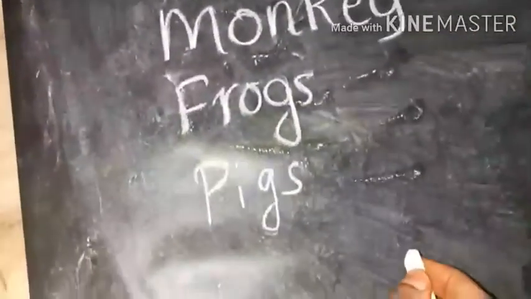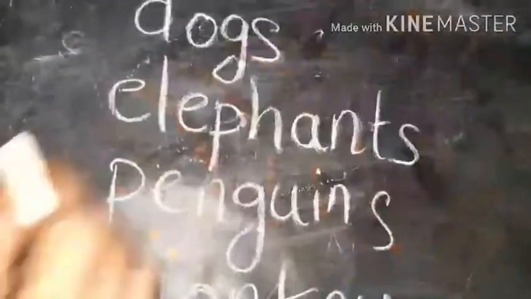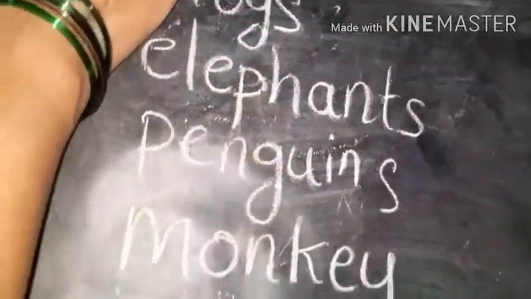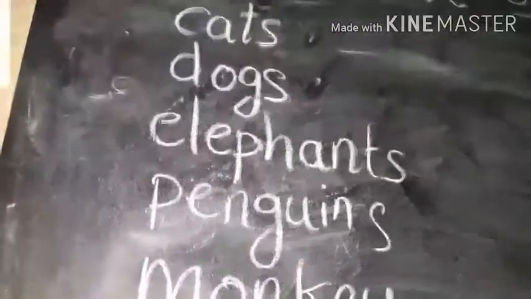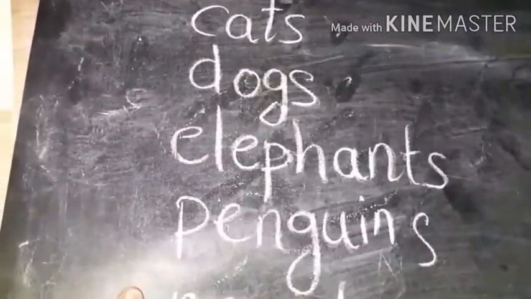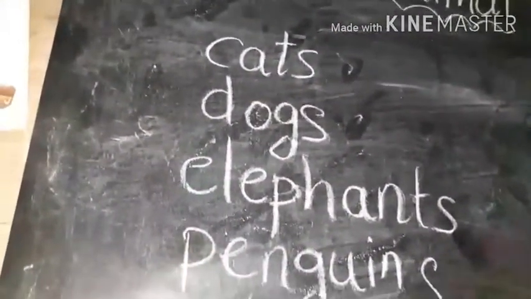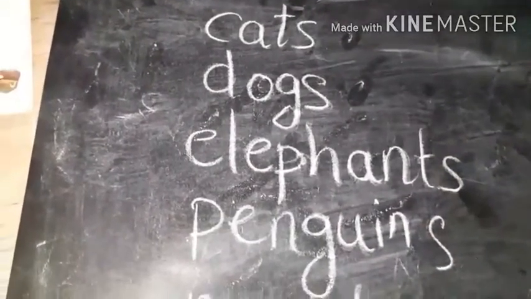We have to be careful. Why do we have to be careful? For the storm we have to be careful.